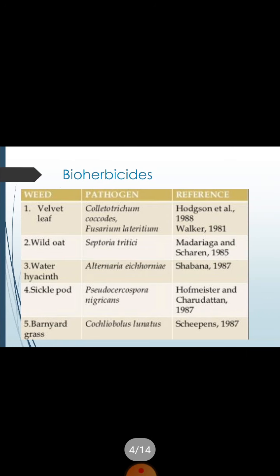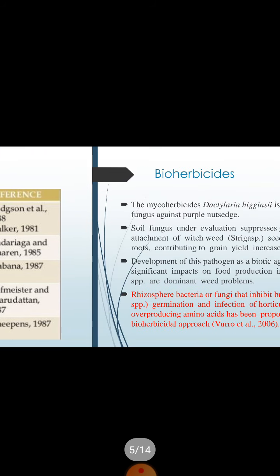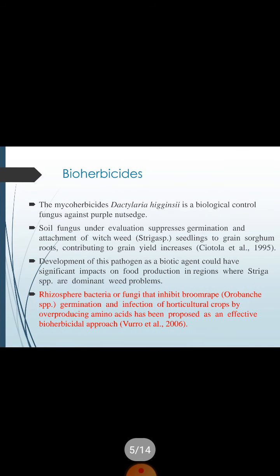Now these are some common bioherbicides which are utilized at that time. For velvet leaf, wild oat, water hyacinth, sickle pod, and barnyard grass, microorganisms are useful. These are the common weeds, and for their treatment we are using these microorganisms or pathogens. Now a common bioherbicide is, for example, the mycoherbicide.